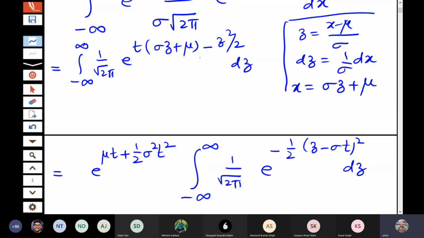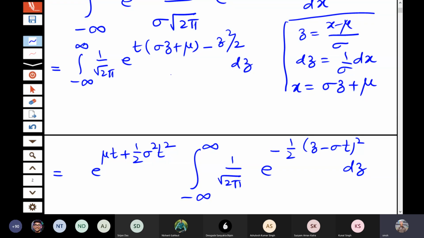So what we do in the exponent, this z square by 2 minus sigma t z term is there. So here I take half common and I complete a perfect square here. So I add and subtract half sigma square t square. So this becomes a perfect square and I get e to the power minus 1 by 2 into z minus sigma t whole square.